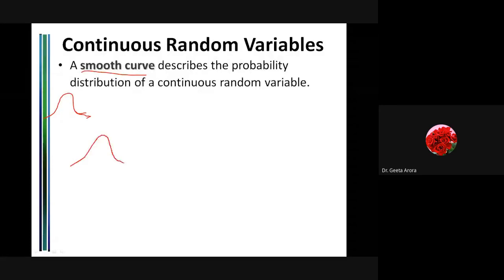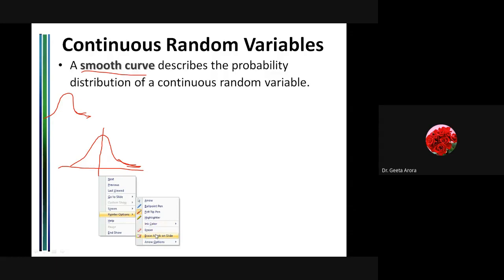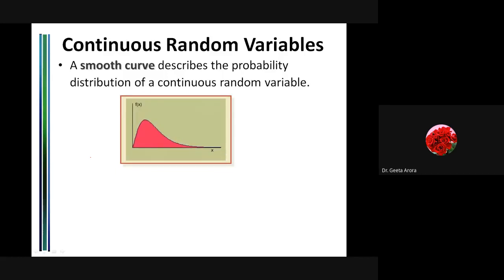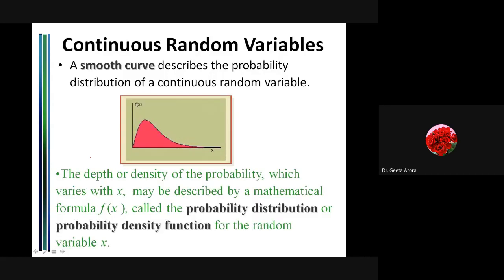If we are talking about a normal curve, it is a bell shaped curve which is symmetric. So we are going to talk about a continuous probability distribution, and whenever we talk about it, we will talk about its smoothness, how many points are lying on the curve, how smooth it is, how peaked it is, these types of things. Correct? So here we have an example. We have just taken a curve. Now what is the property of this curve?